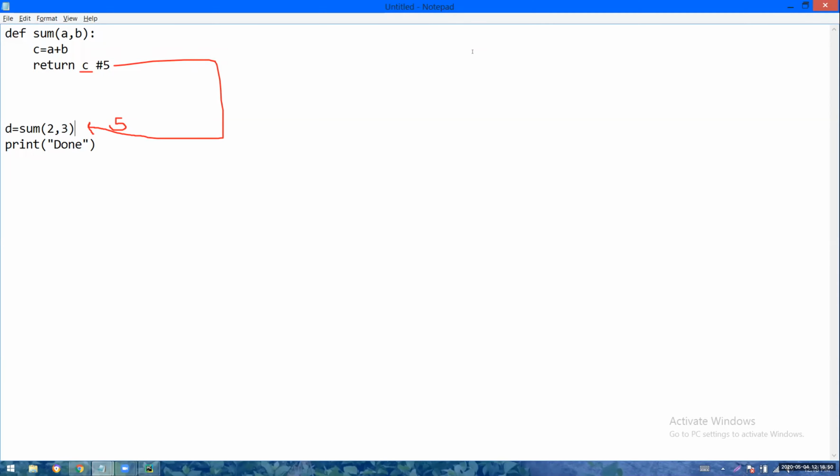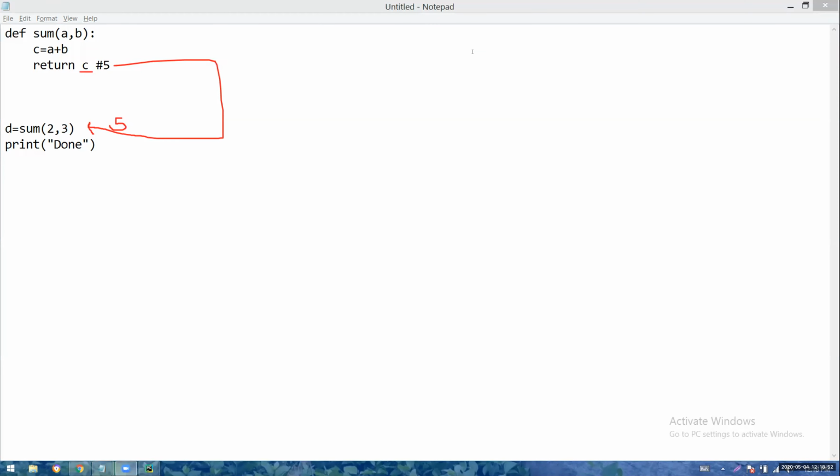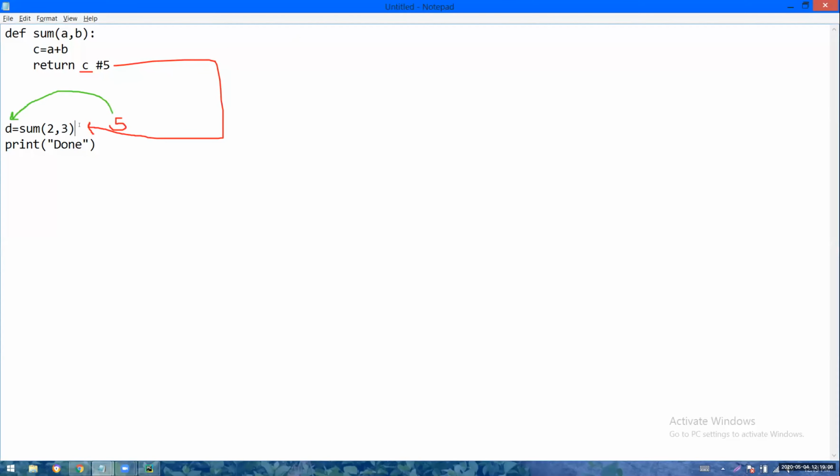So, the cursor is coming back to the calling place with the value 5. To capture that 5, you are taking one variable D. So 5 is there in the D variable. Now, am I going to get an error, or am I going to get the output? Please tell me. D plus 10, print D. Now what is the output? 15.